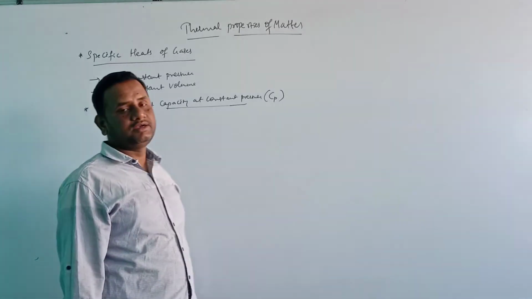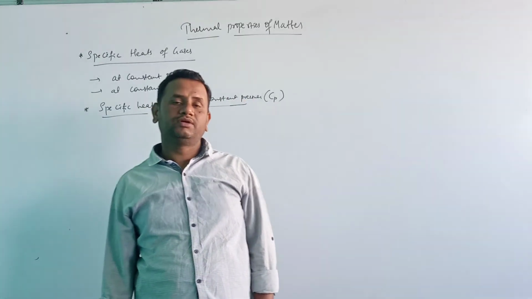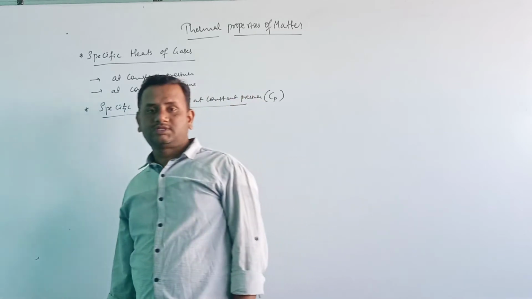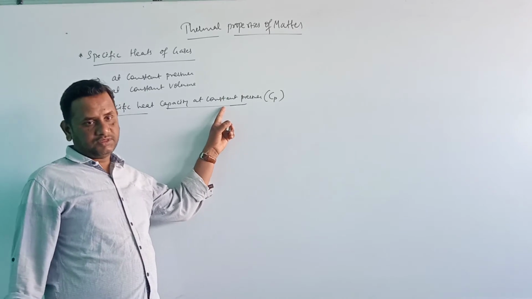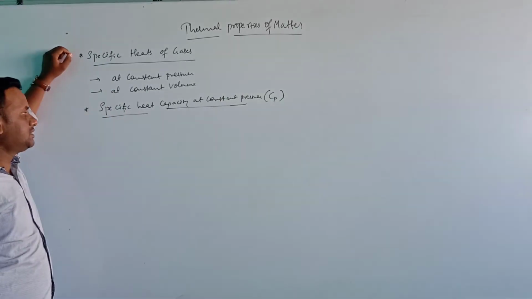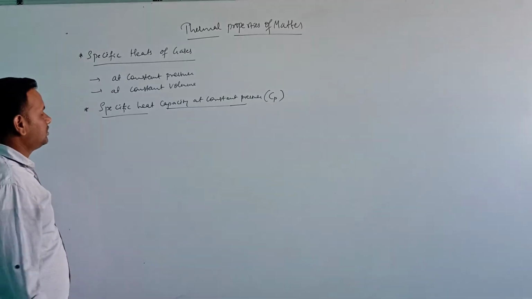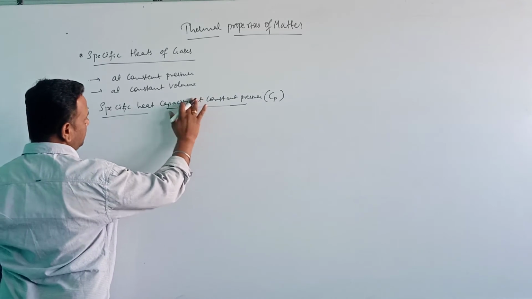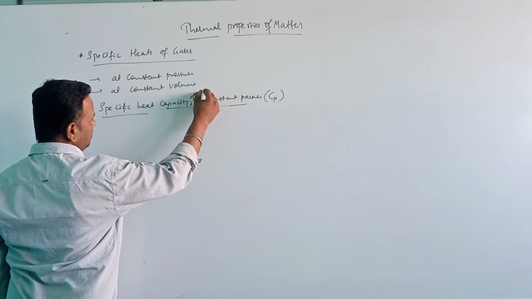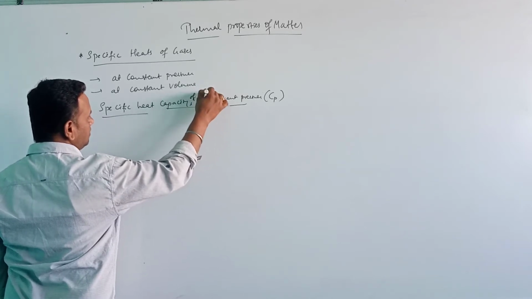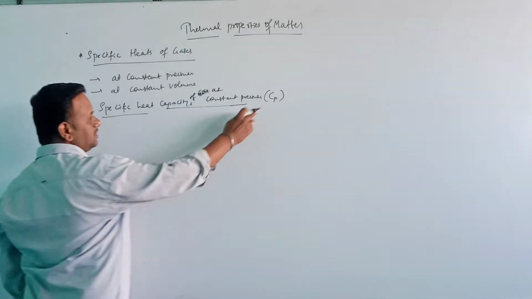The amount of heat required to increase the temperature of 1 gram of a substance through 1 degree Celsius at constant pressure is called the specific heat capacity of a gas at constant pressure, denoted by Cp.